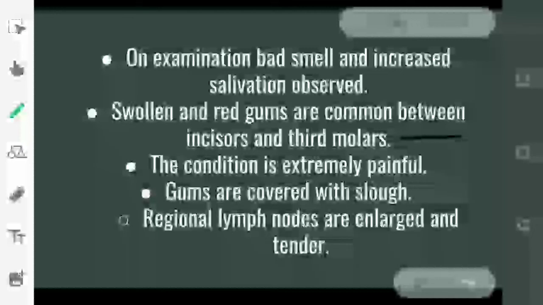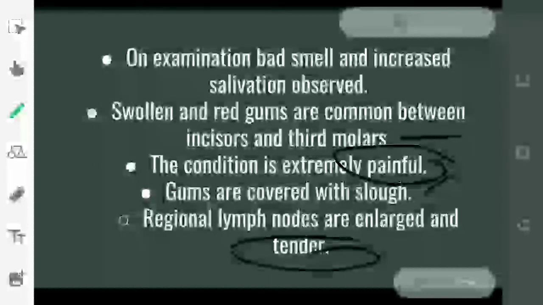This condition is extremely painful and the gums are covered with slough. Slough is basically a yellowish colored membrane in which small ulcers are seen, and these lie beside the gums. Regional lymph nodes are enlarged and tender, so there is a hard and tender swelling. Gums are red, and increased salivation and halitosis are also present.